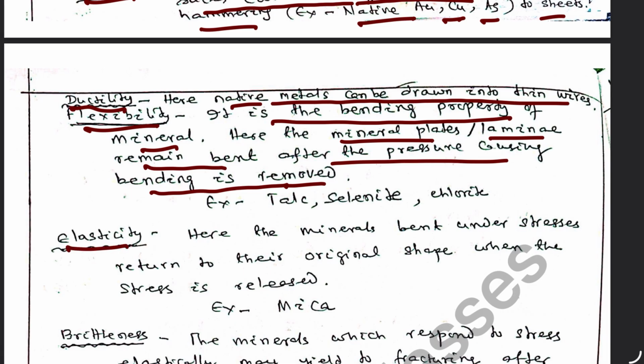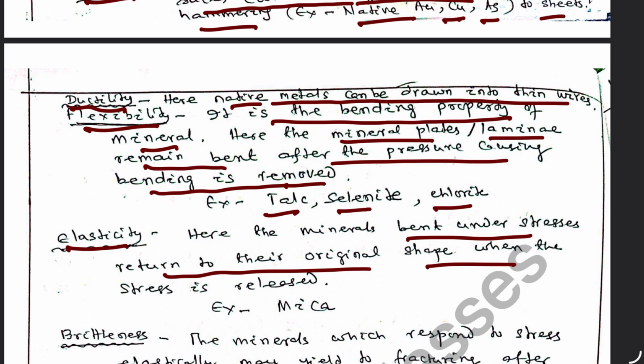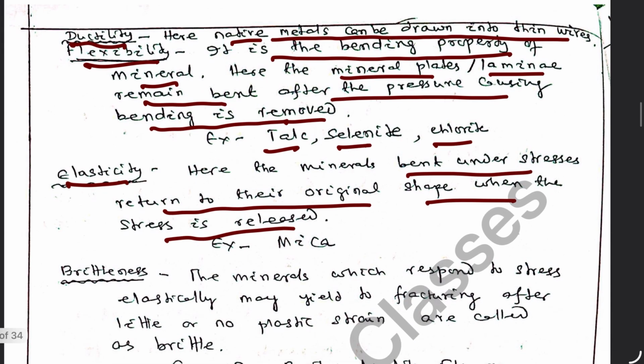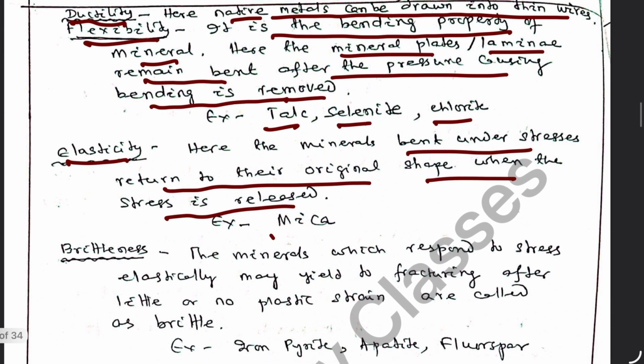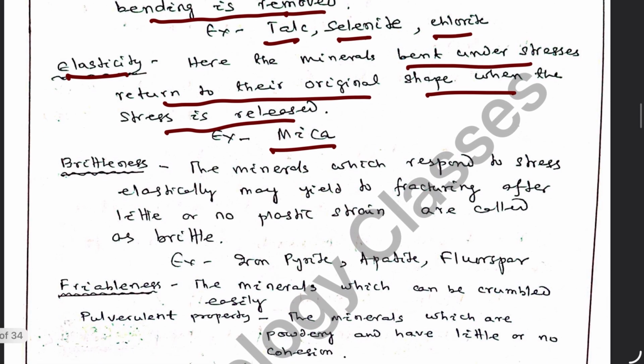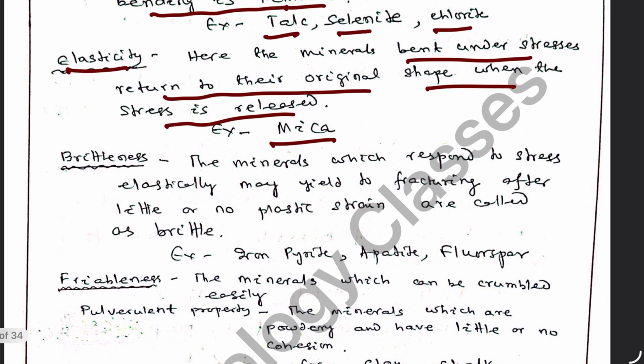Flexibility is shown by talc, selenite, and chlorite. In case of elasticity, the mineral bent under stress can return to its original shape when the stress is released, as we see in mica.